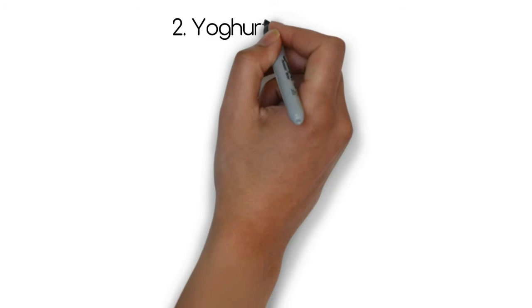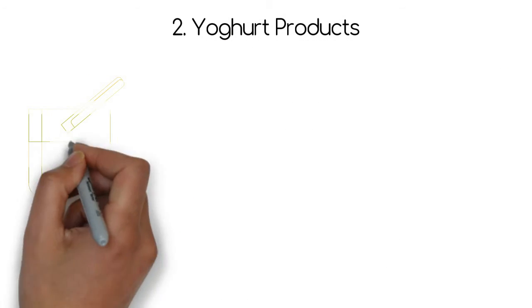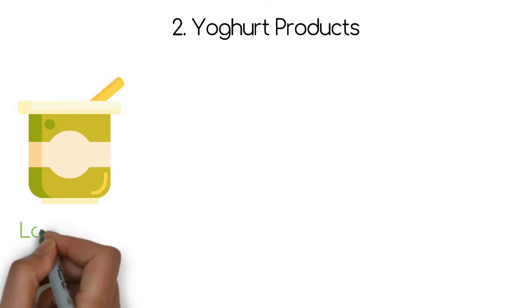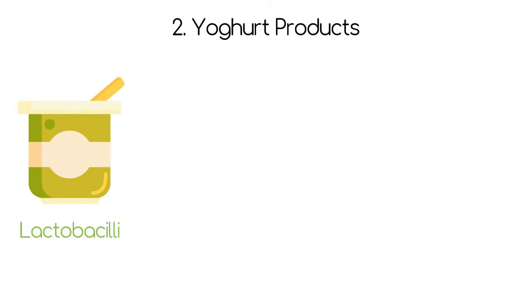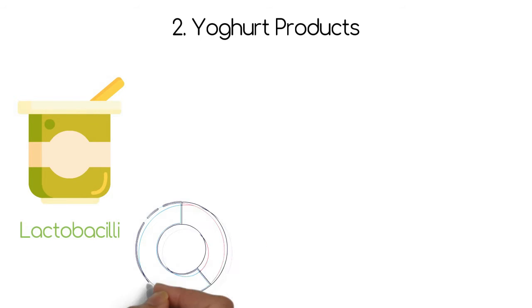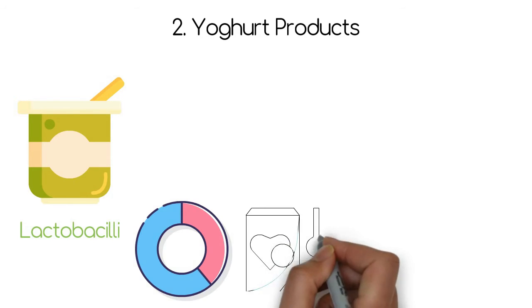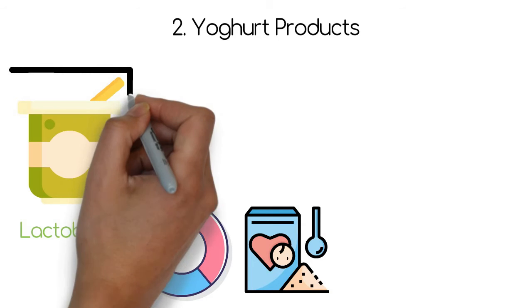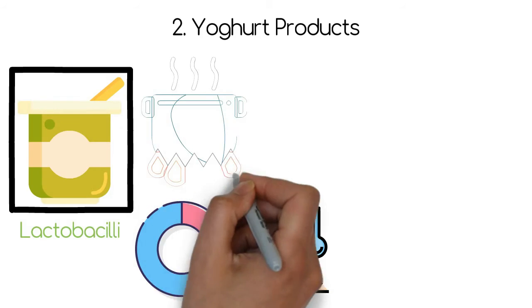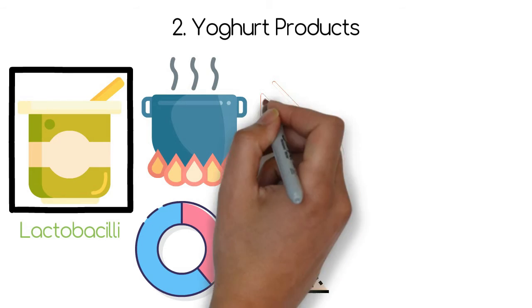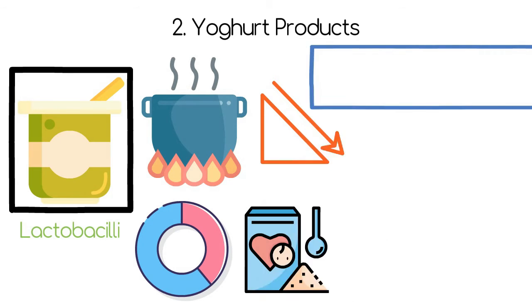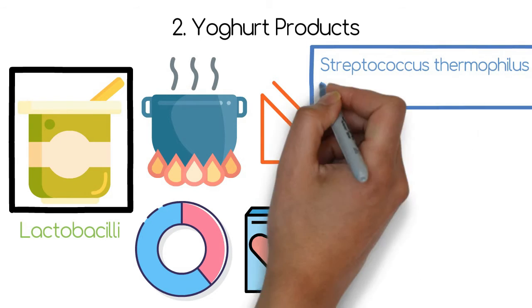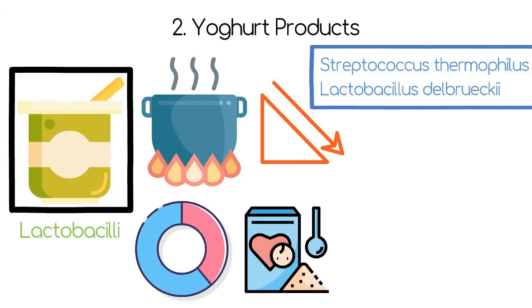2. Yogurt products. Yogurt is a milk product produced with the help of lactobacilli that is the inoculant. For maintaining the protein content, condensed milk powder is mixed with the milk to be fermented for industrial production of yogurt. Milk is boiled, and once it cools to a warm temperature, bacterial strains of Streptococcus thermophilus and Lactobacillus delbrueckii are added to it in 1:1 proportion.